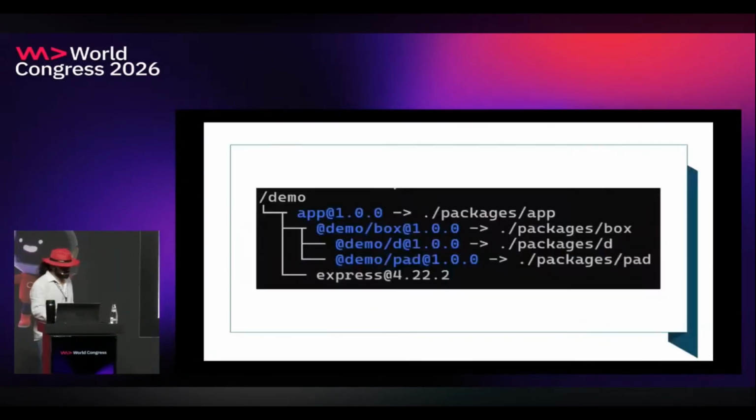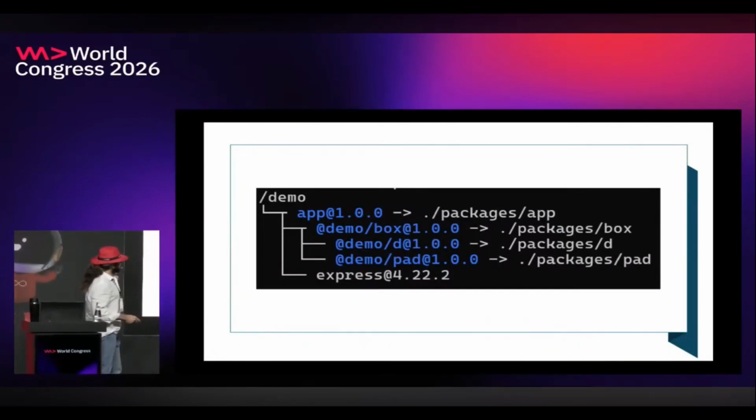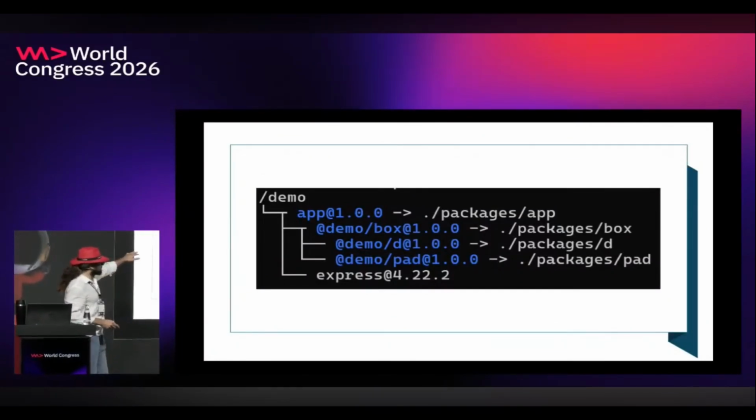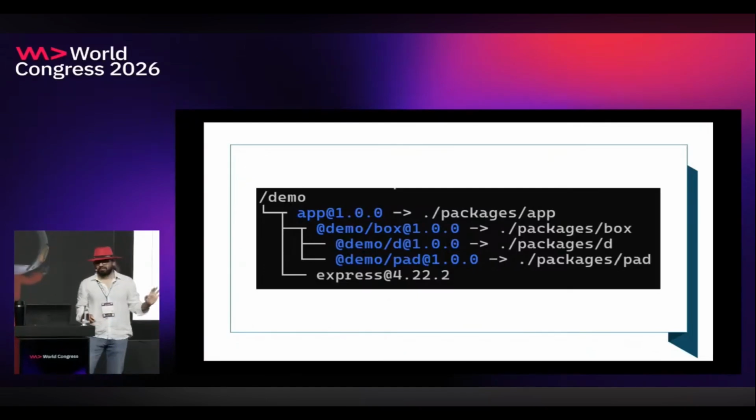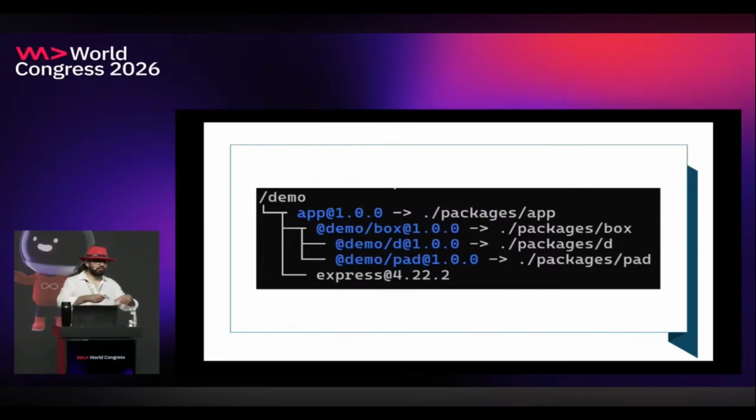Live demo. But before we get to it, I need to give you some context of what we are talking about. So the structure is that we have one app, which is version 1.0.0. And this app is a simple app which draws a box, right? And it uses a library box, also version 1.0.0, which uses two different libraries, D and pad, which do different jobs.